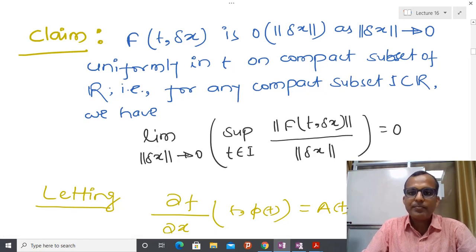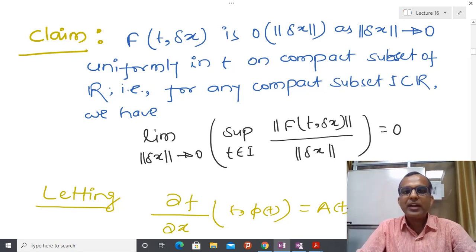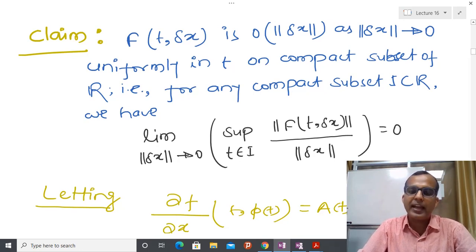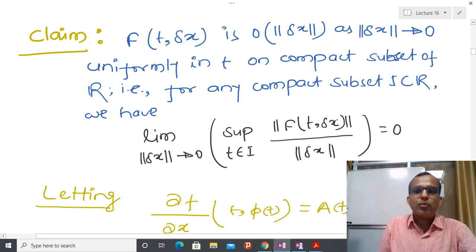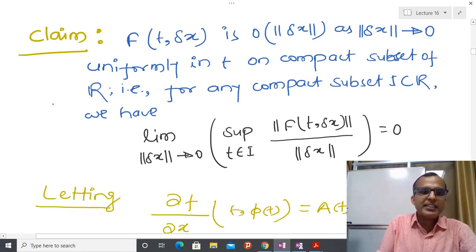And the meaning of this claim, if you see the definition of continuity in higher dimension space, is what basically that is suggesting. Suppose that you have some function f(t, delta x) and f is continuous with respect to delta x, and that holds for all t, which means you can take any value of t and any compact set.